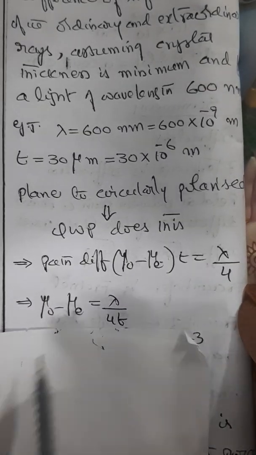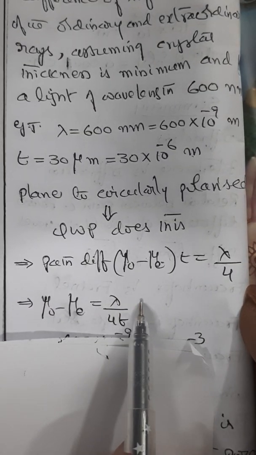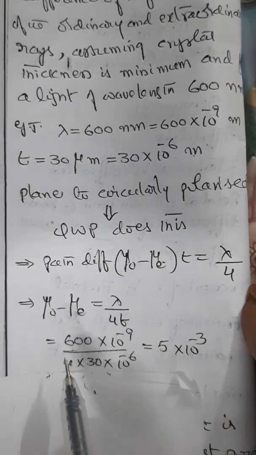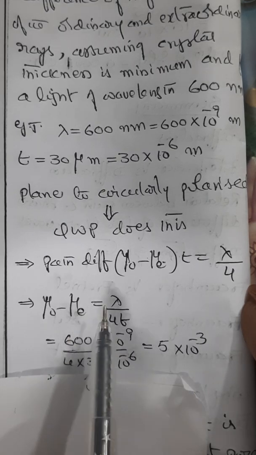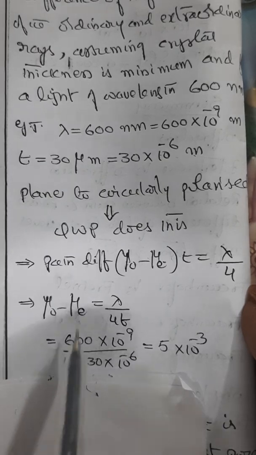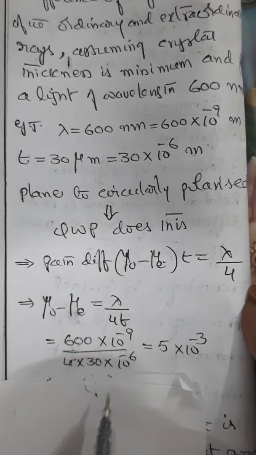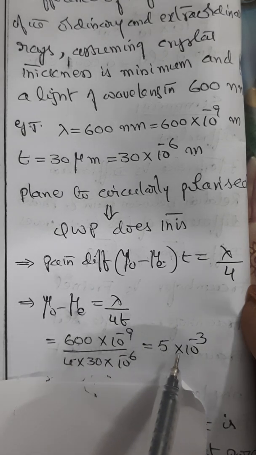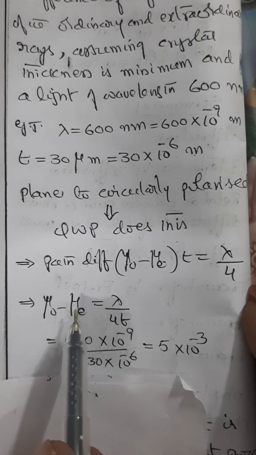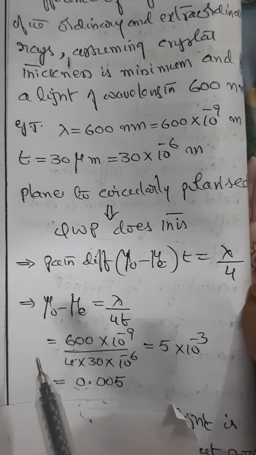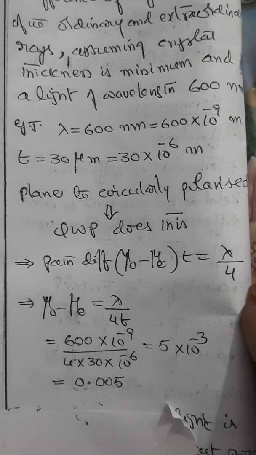So that is the next step we will take up. Mu O minus mu E is equal to lambda by 4T. Lambda is already there. T is already there. Just put these values here. So that will become lambda 600 into 10 power minus 9 divided by 4 into T, 30 into 10 power minus 6. If you simplify this, it will become 5 into 10 power minus 3. That is the difference of refractive indices. Of course, you can represent it like this also. So this is the solution for this problem.